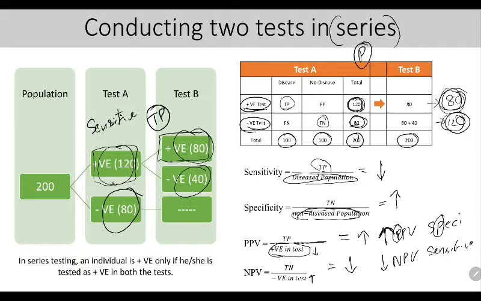These are just mnemonics or mugging up which you need to know, because obviously your brain will be fatigued in the exam while answering 300 questions, and these questions will come in MCQ format only. Okay, so remember this. In series, there is no P, so PPV and specificity will increase, whereas negative predictive value and sensitivity will decrease. Remember it like this, or if you want to understand the fundamentals, these are the fundamentals.